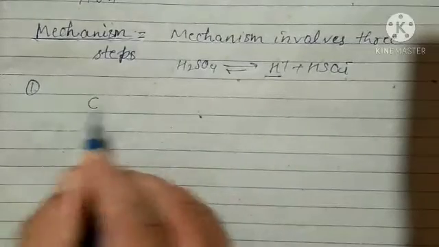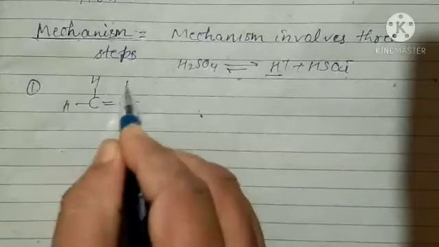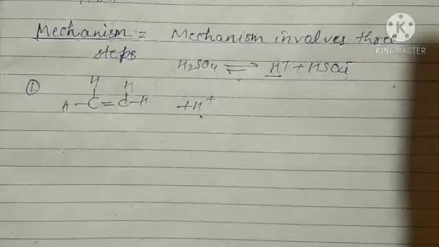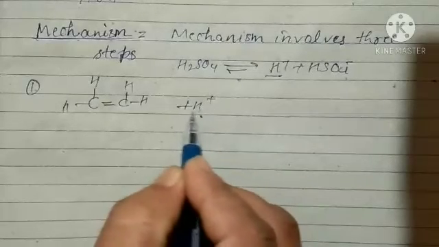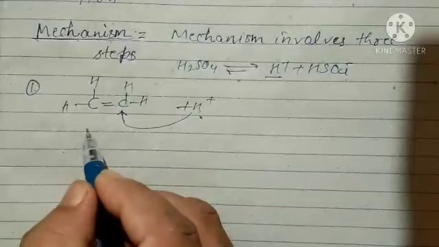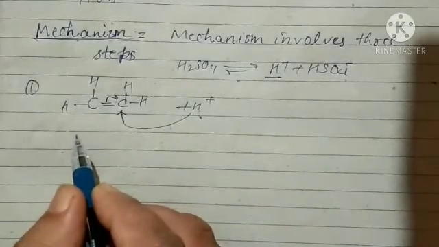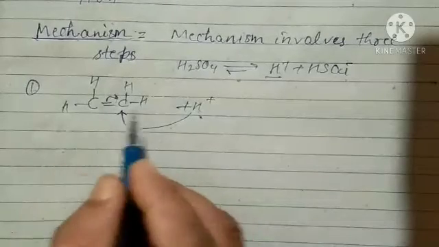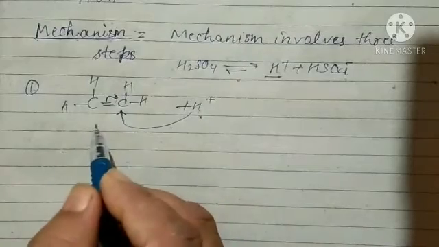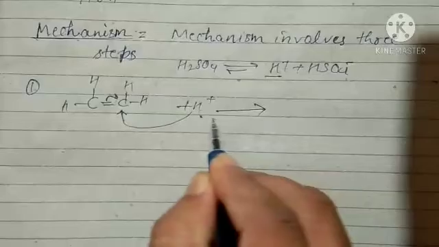So we write it like this, and H plus attacks on it. It will attack any one carbon. As it attacks, this bond will shift to this side, and the bond may shift to either side. It shifts toward the carbon next to the one being attacked. So here we can write like this.